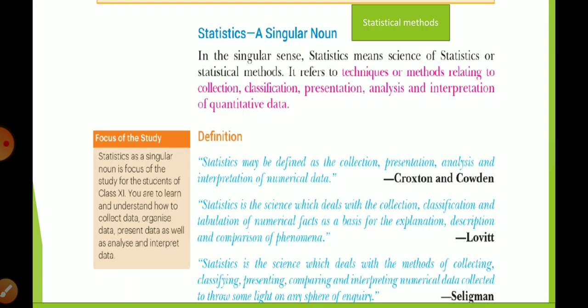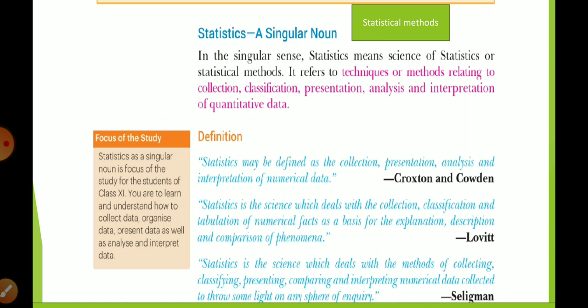So let me start. Statistic as a singular noun, this is your keyword that is given in the green box. Whenever I explain any topic, I always give a keyword, so that it is very easy to write the answer. If the question is asked what do you mean by statistic, you write: in singular sense, statistic means statistical method.